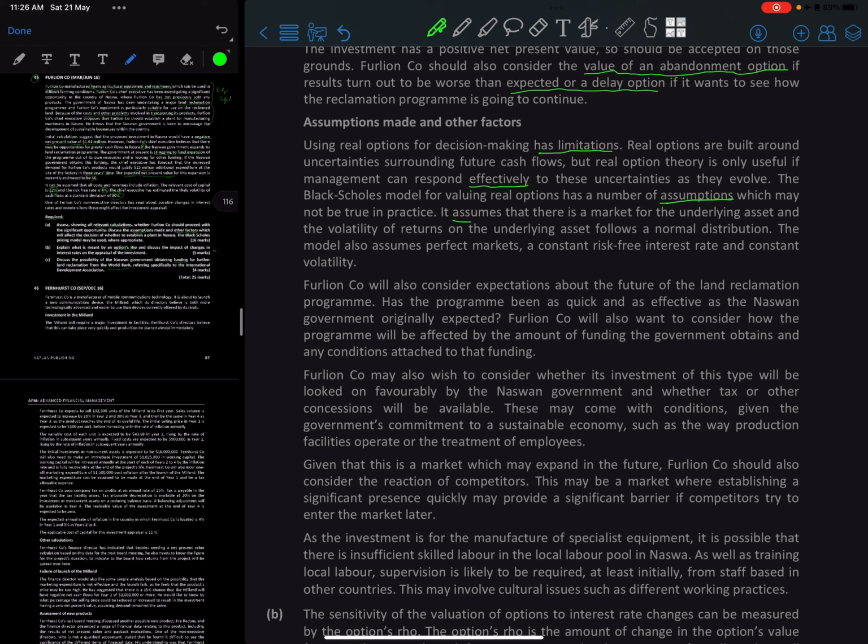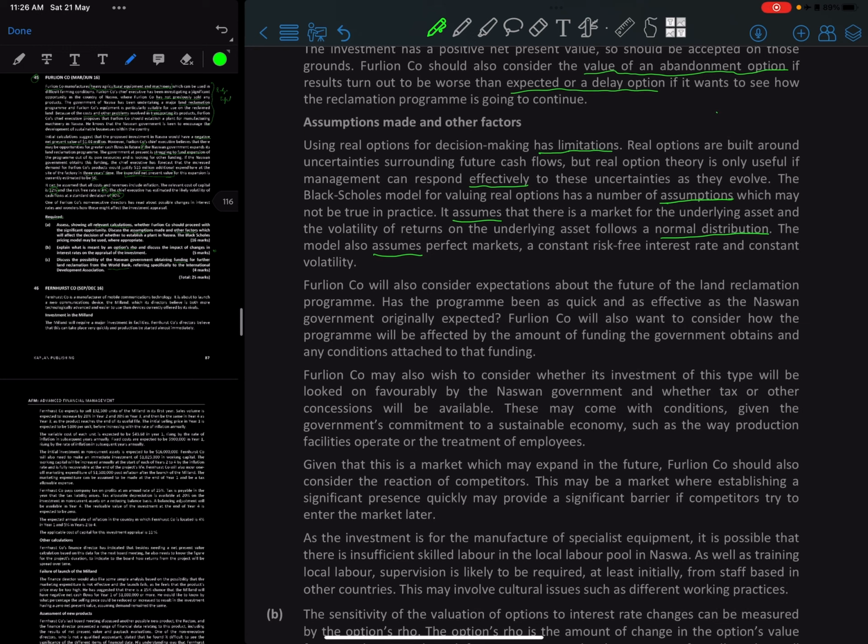It assumes that the market for the underlying asset and the volatility on the underlying asset follows a normal distribution, or like it just follows a normal pattern, right? So that does not happen because markets are imperfect, right? It assumes perfect market, a constant risk-free rate, right? So the risk-free rate that you're using is constant, but the rate could change within like 3 years.